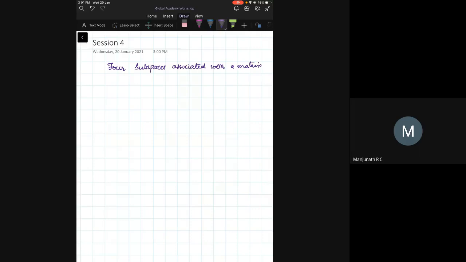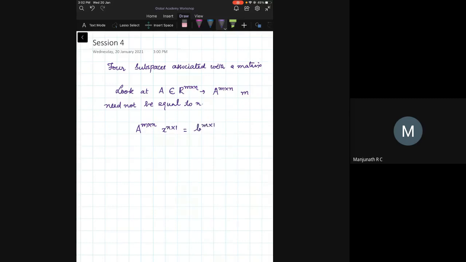Okay, so let's look at a matrix A, which is an element of R^(m×n). That means A is a real matrix of dimension m cross n. M need not be equal to n. If they are equal, then we say it is a square matrix. But now I'm going to give this condition that m need not be equal to n. So what is it that we have? We have A (m×n) times x (n×1) gives me B (m×1).